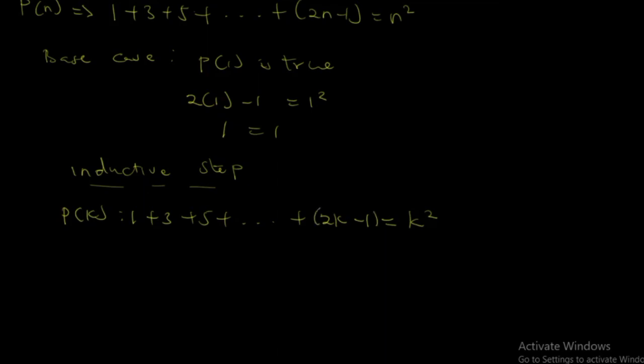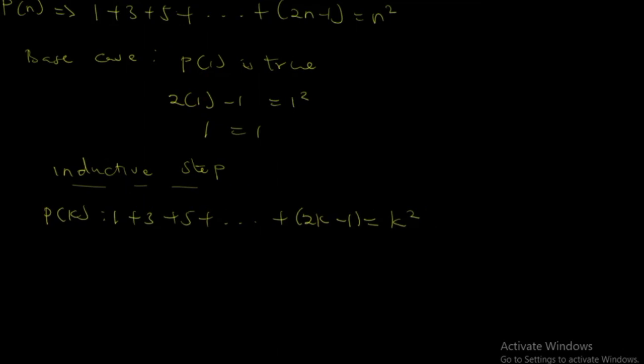And with the second one, we're going to prove that if P of k is true, then P of k plus 1 must also be true. So we do some substitution here. So it will be 1 plus 3 plus 5 plus 1, 2, 3 plus, first you're going to write this, that will be 2k minus 1, then plus, we are going to substitute k plus 1 into this. So let's do that.